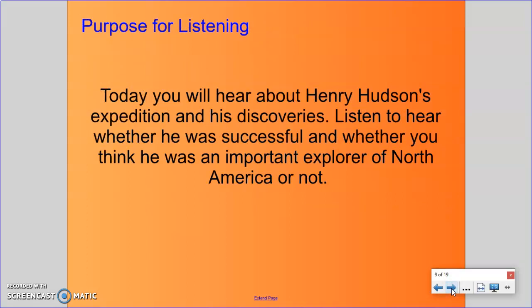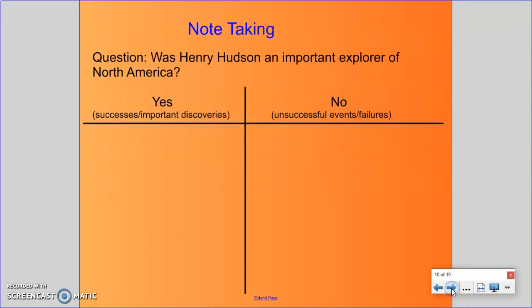Today you will hear about Henry Hudson's expedition and his discoveries. Listen to hear whether he was successful and whether you think he was an important explorer of North America or not. You'll want to set up a scratch piece of paper for note-taking. Our question today is, was Henry Hudson an important explorer of North America? On one side, you'll keep notes on his successes and important discoveries. On the other side, you'll keep track of his unsuccessful events or failures. These notes will be critical in helping you answer your short write question.